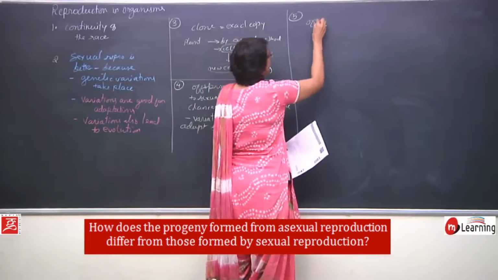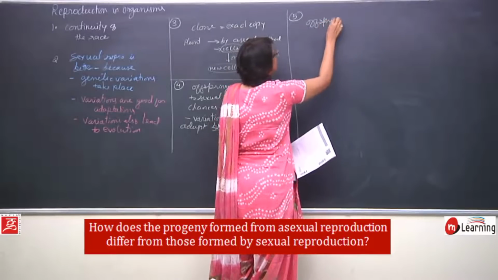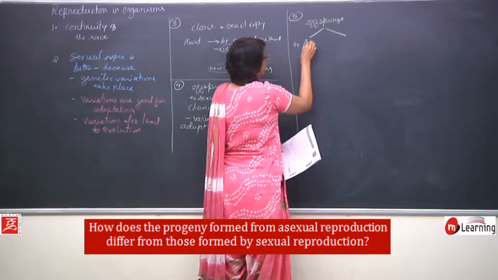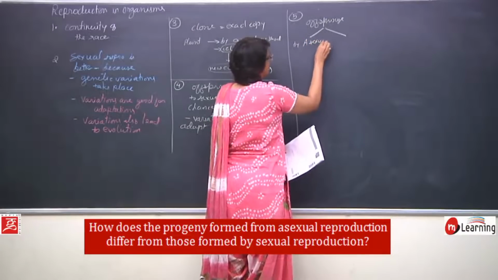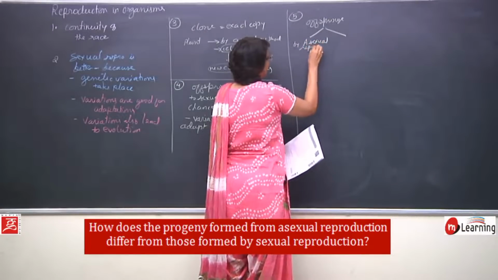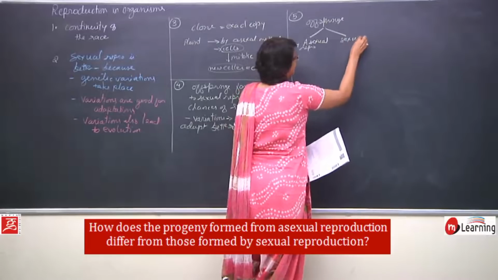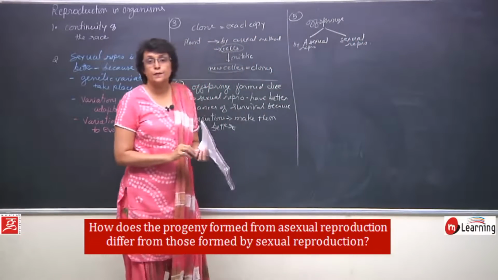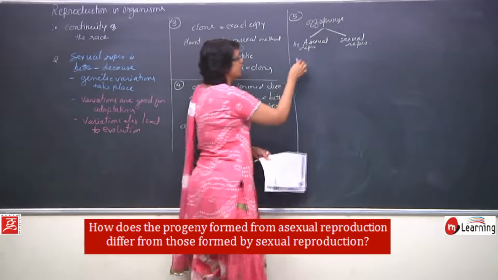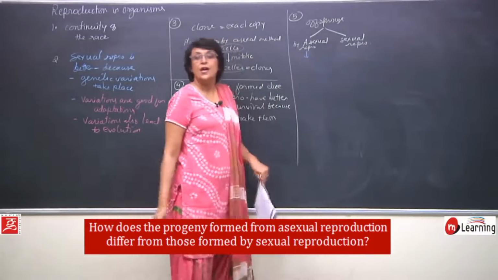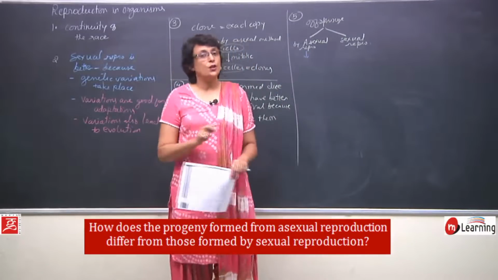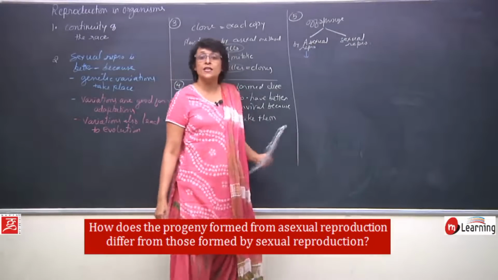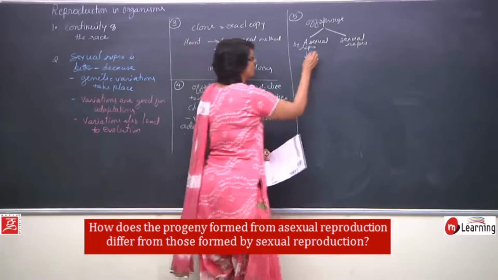So, offsprings which are formed by asexual reproduction and by sexual reproduction. What is the basic difference? In case of organisms produced by asexual reproduction, there is no variation, no genetic material exchanged, because the division which has taken place is mitosis.